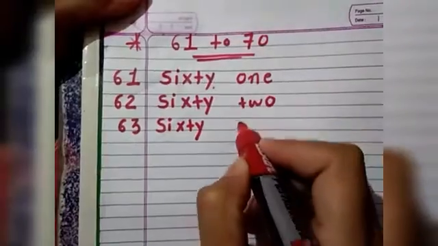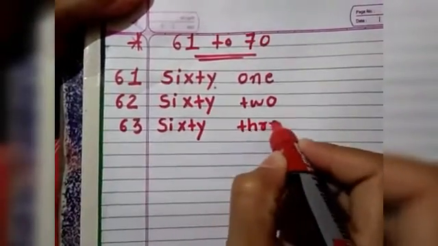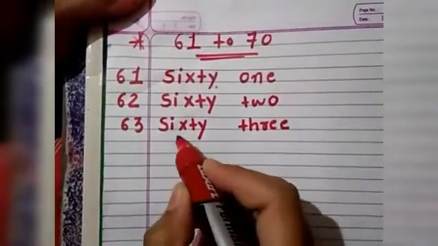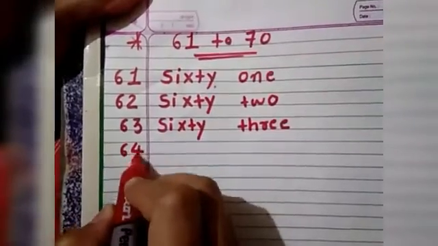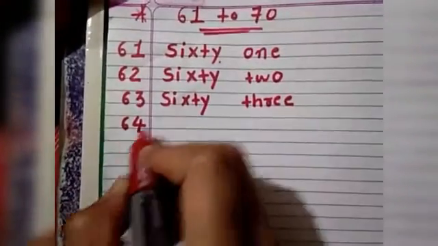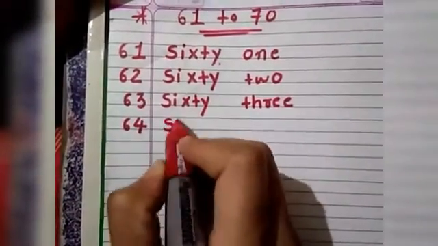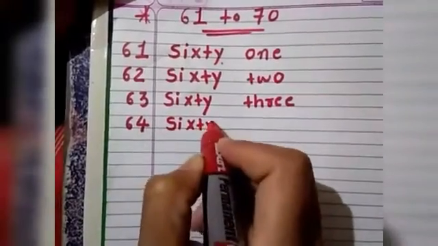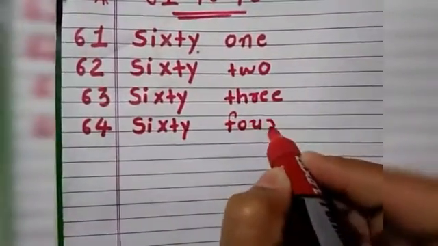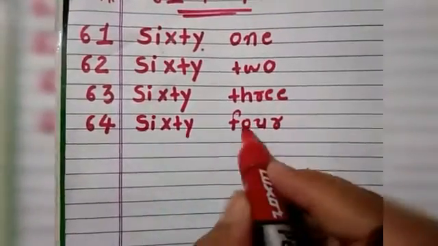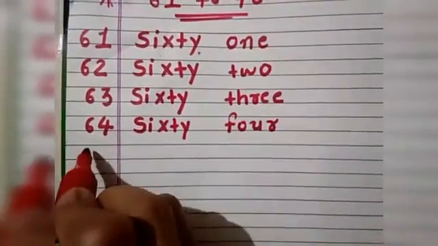S-I-X-T-Y 60, T-H-R-E-E 3. That is 63. Then 64. S-I-X-T-Y 60, F-O-U-R 4. That is 64.